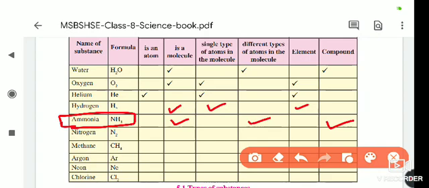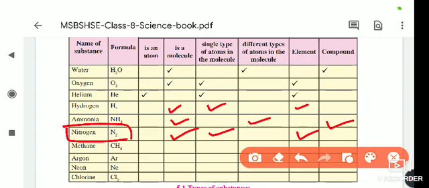Okay, next it is the nitrogen. Nitrogen, is it an atom or a molecule? N2, two are there, so it is a molecule. Single type of atom in the molecule? Yes, only nitrogen is present. Is it an element or a compound? It is an element, only nitrogen is present in the molecule, that's why it is an element.